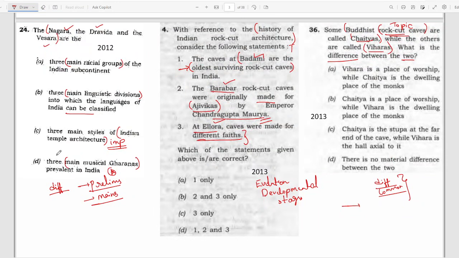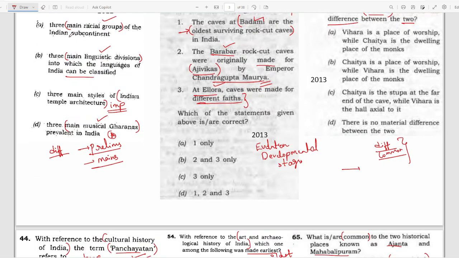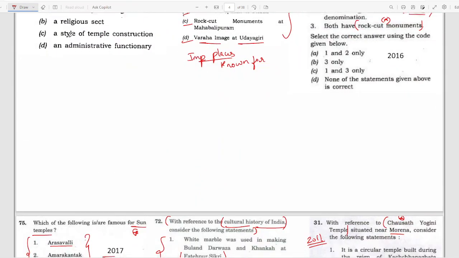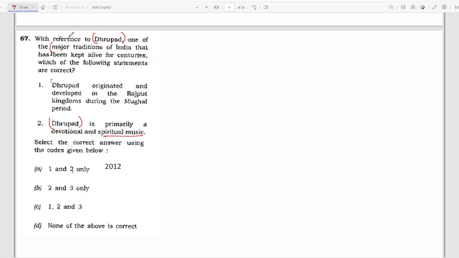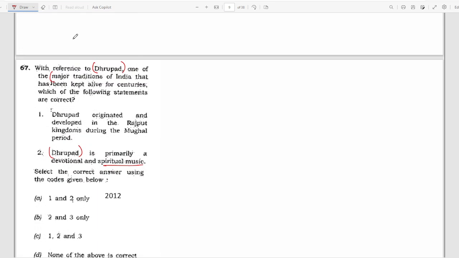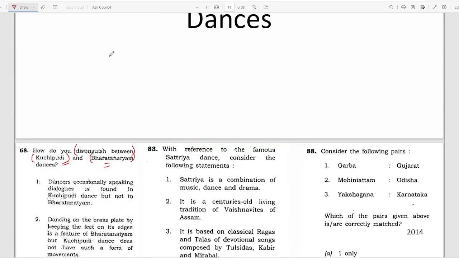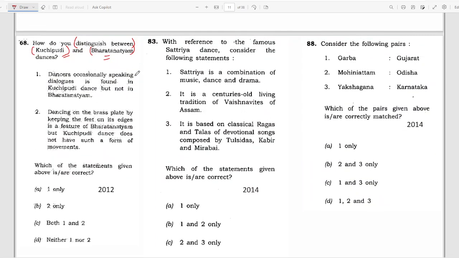Now, they can ask the same thing with regard to the temple architectures, different racial groups, difference between the main linguistic divisions, or the difference between musical gharanas. So the differences and commonalities become very important. This is already shown by UPSC many times. So even for music, they can ask you the differences. I hope this is very crystal clear of how UPSC is asking questions. So clearly, you have to learn the differences and the features of each dance.